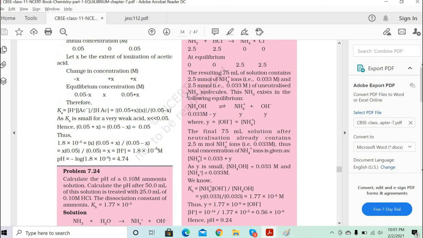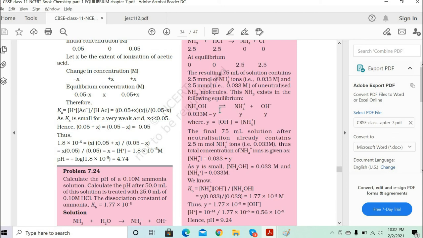So once you get the ammonium ions, the 0.033 molar solution, that will be at the equilibrium. You will have the ammonium ions and OH minus ions. So 0.33 M minus y, then you can apply the equilibrium constant formula.